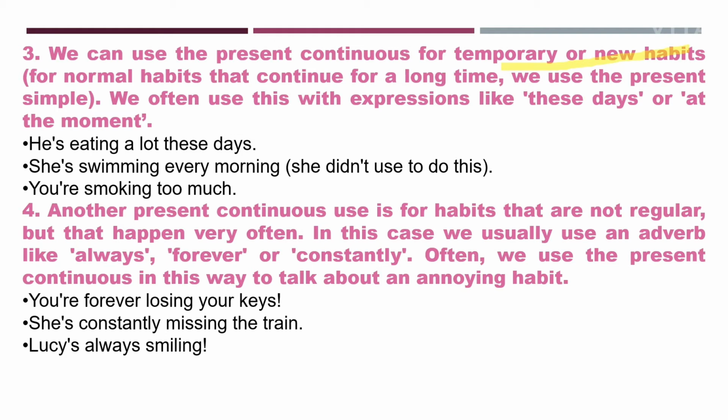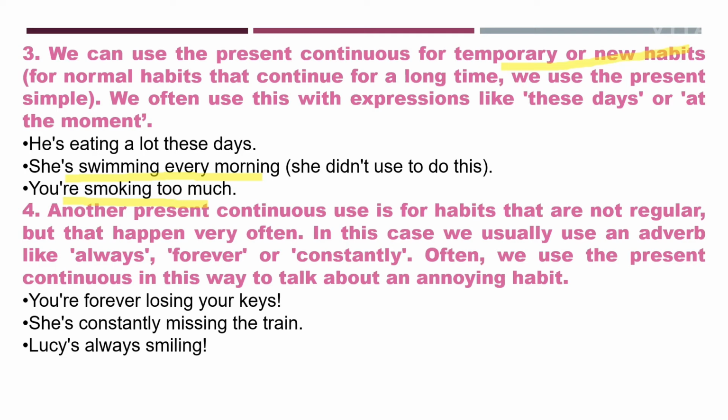Now, we use present continuous for temporary or new habits also. Fine? But yes, simple present tense we use for regular habits. But for new habits and temporary habits, we use present continuous tense. Like, she is swimming every morning. So, she didn't used to do this, na? Clear? Earlier she didn't used to do this, but now she is doing it. So it's a temporary, it's a new habit. You are smoking too much. So it's a new habit and it's a temporary one also.